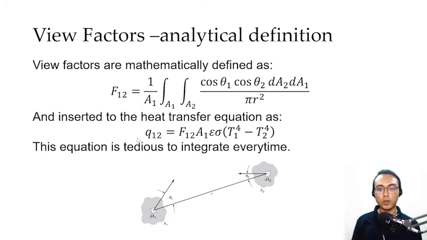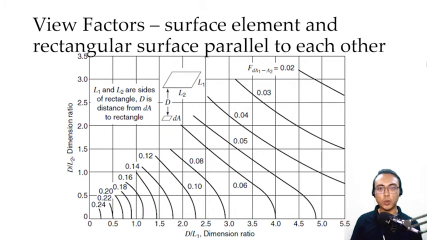This now becomes the rate of heat transfer, Q12, is equal to the view factor F12 multiplied by the area of the emitting body, that is A1, times emissivity, Stefan-Boltzmann constant, and the differences in temperatures raised to the fourth power. Now you can see that the subscripts here are very important. Our Q12 here indicates the rate of heat transfer from area 1 to area 2. And then we have the fraction of radiant energy leaving area 1 that is being absorbed by area 2. Okay? The subscripts of the view factor and the rate of heat transfer must be the same. Now, let's take a look at some of the graphs that we can use to determine the value of the view factor F12.